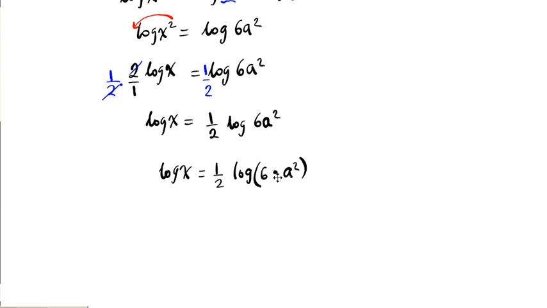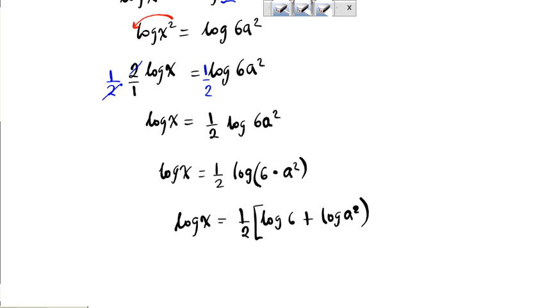So since we're multiplying these 2 numbers, it's the same thing as log x, bringing down the left side, 1/2 of log 6, put this in parentheses, log 6 plus log a squared. Okay? Log 6 plus log a squared. You notice how I converted the multiplication of the 2 numbers to the sum of logarithms? That's how the rule works, alright?